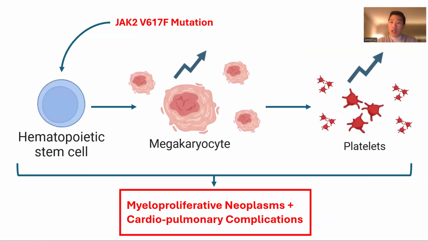So, in this project, we are particularly interested in the JAK2 V617F mutation in hematopoietic stem cells that leads to an abnormal stem cell differentiation and development of megakaryocytes, causing an increase in the overall number of megakaryocytes and subsequent downstream platelet production. This JAK2 mutation and differentiation cascade has been found to be associated with a number of different myeloproliferative neoplasms, also known as blood cancers, as well as cardiopulmonary complications due to the excess number of platelets now within the bloodstream.